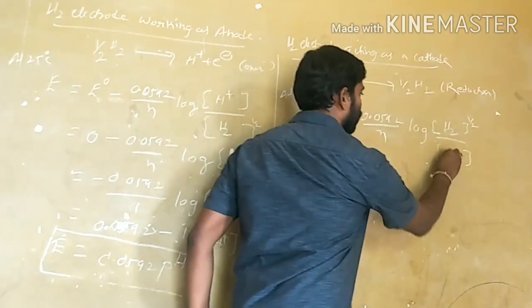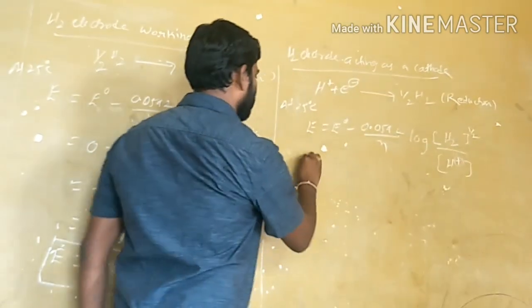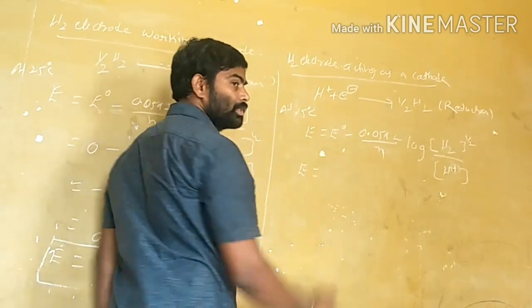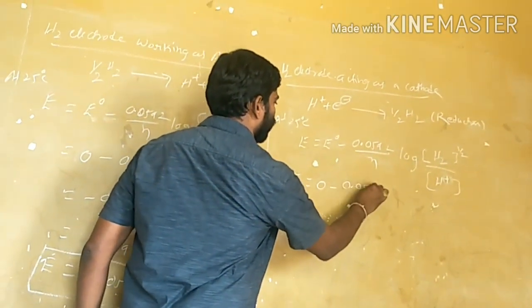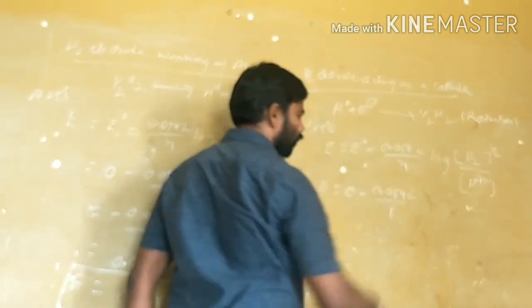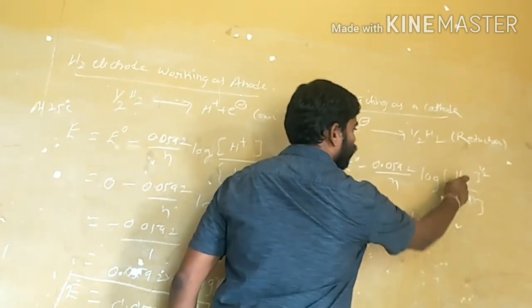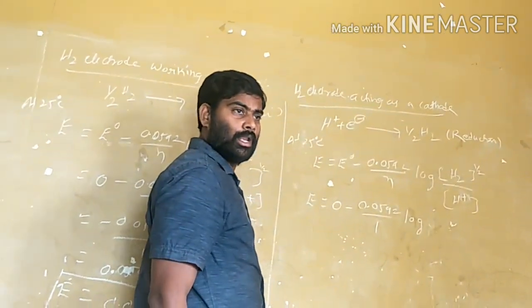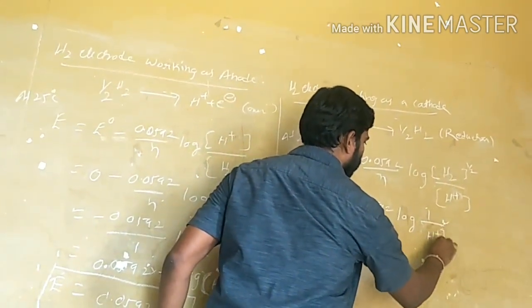H plus. From this, E is equal to E naught, the standard hydrogen electrode potential value, which is 0, minus 0.0592 by N. N is the number of electrons involved, which is 1. In the log, the pure gas concentration we take as unity. That's why it is 1 by H plus.